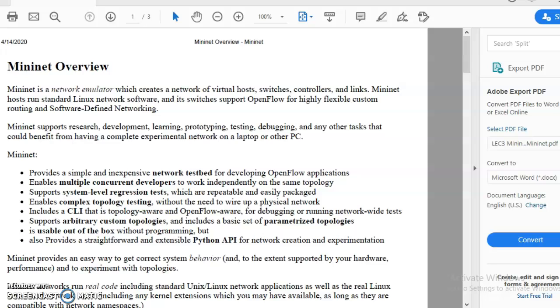So, Mininet is a network emulator which creates a network of virtual host, switch, controller, and link. Mininet host runs a standard Linux network software, and its switches support OpenFlow protocol for highly flexible custom routing and software-defined networking. Mininet supports research, development, learning, prototyping, testing, debugging, and other tasks that could benefit from having a complete experimental network on a laptop or other PC.